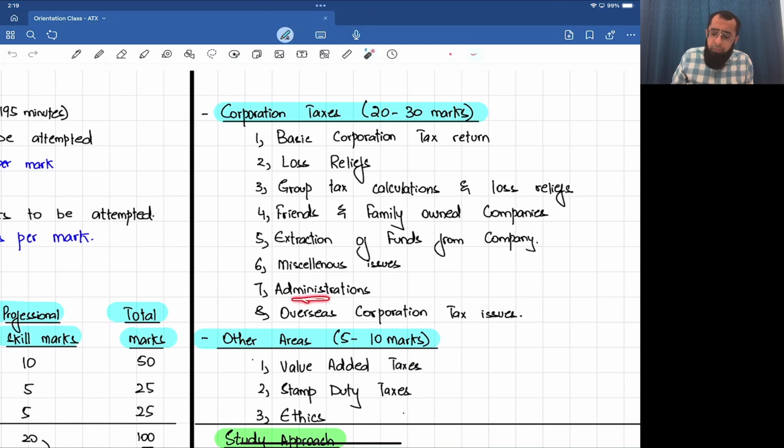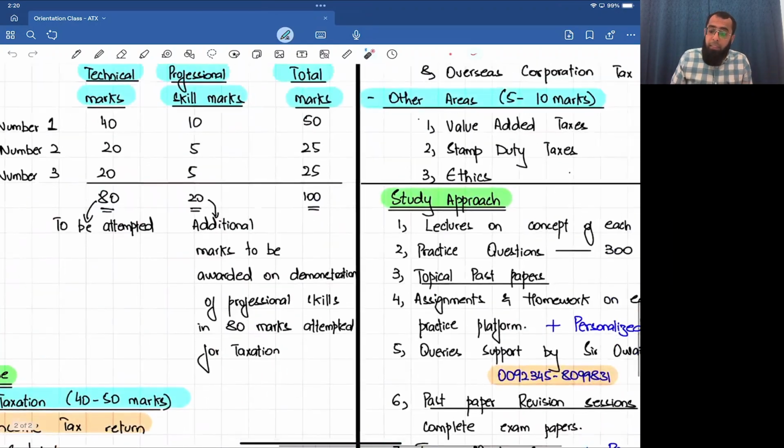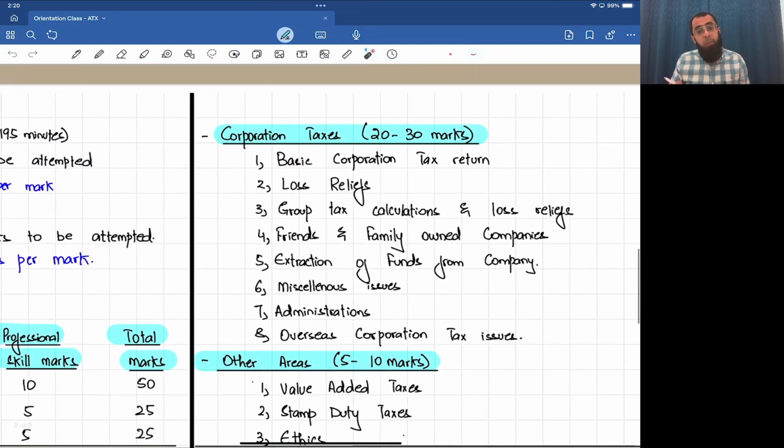Then administrative matters like filing of returns, penalties, deadlines, foreign incomes of the company. So all of this is included in the taxation of companies. Taxation of individuals, 40 to 50 marks. Taxation of companies, 20 to 30 marks.